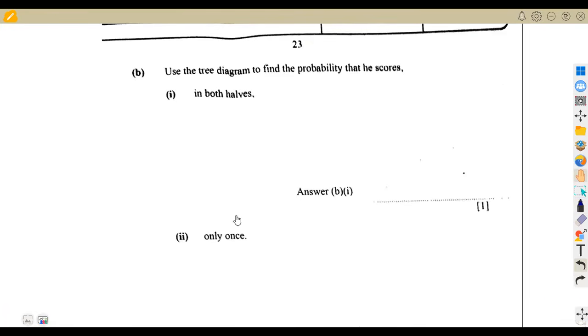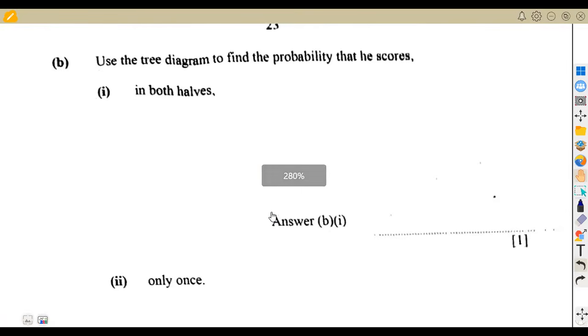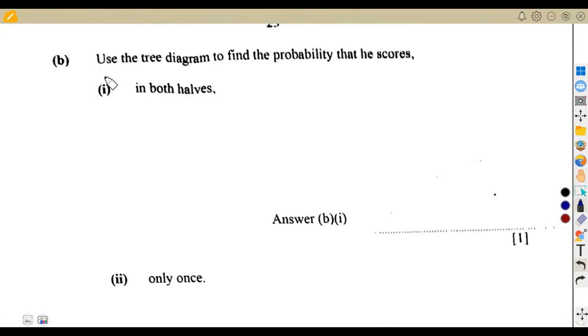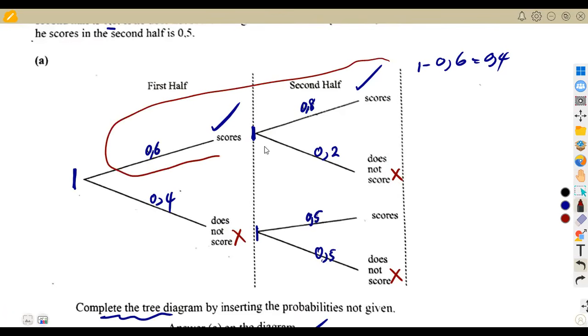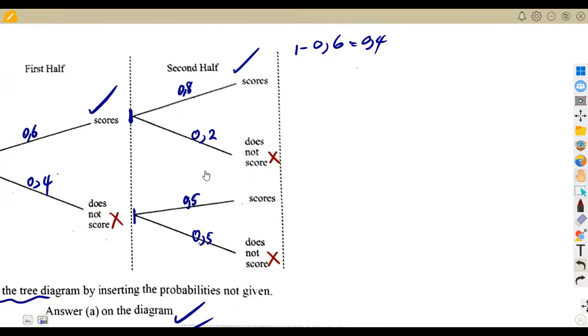B part, we are now given, use the tree diagram to find the probability that he scores in both halves. So he's going to score in both halves. The first half he scored, the second half he has to score. Here the first half he scored, the second one he didn't. Here he scores for the second half, but the first one he didn't, so it's not going to work. So in order for him to score in both halves, we're going to have the first half and the second half. That is the probability for him to score in these two.